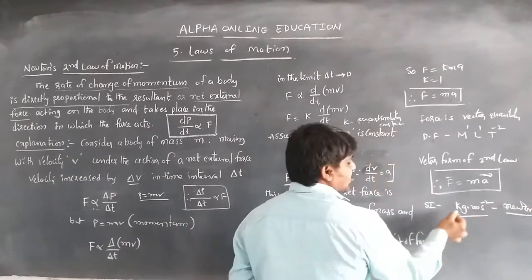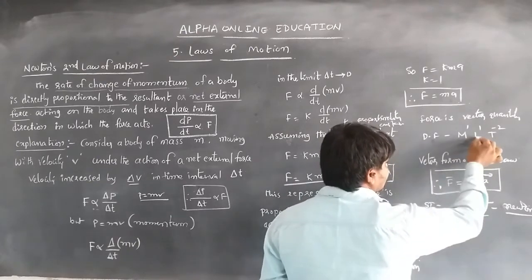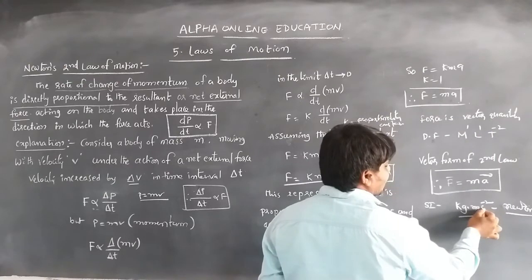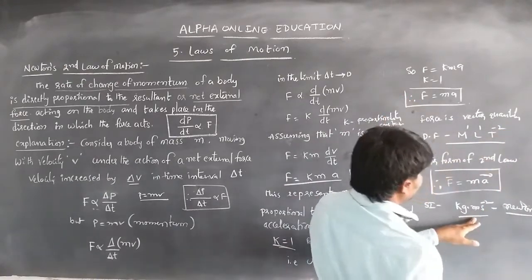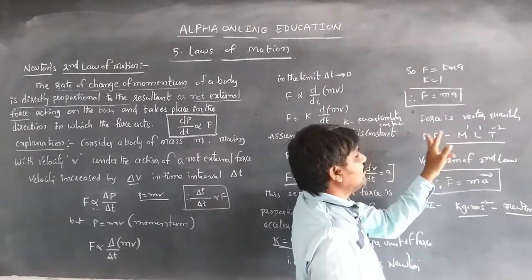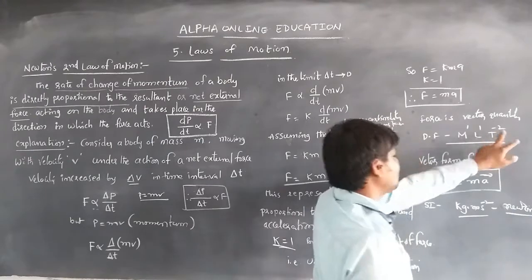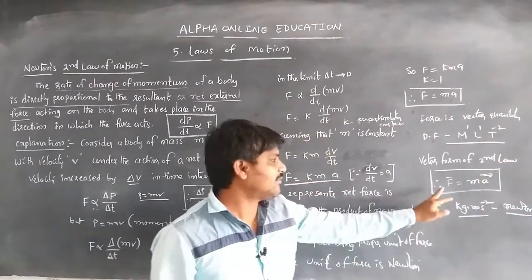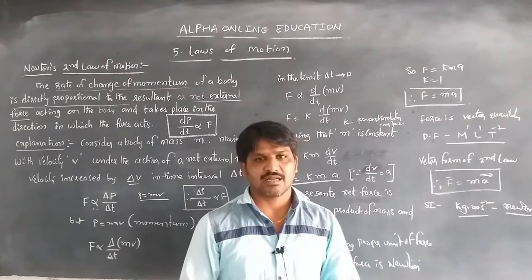Kilogram is mass, M power 1; meter is length, L power 1; and second gives T power minus 2. In vector form we can write F bar is equal to m into a bar. That is the vector form of Newton's second law of motion.